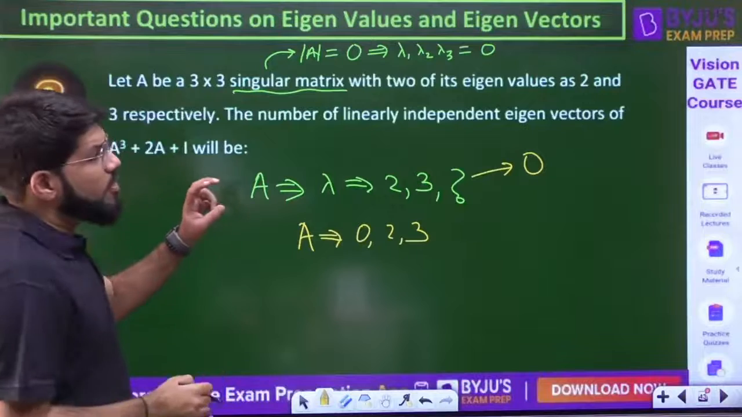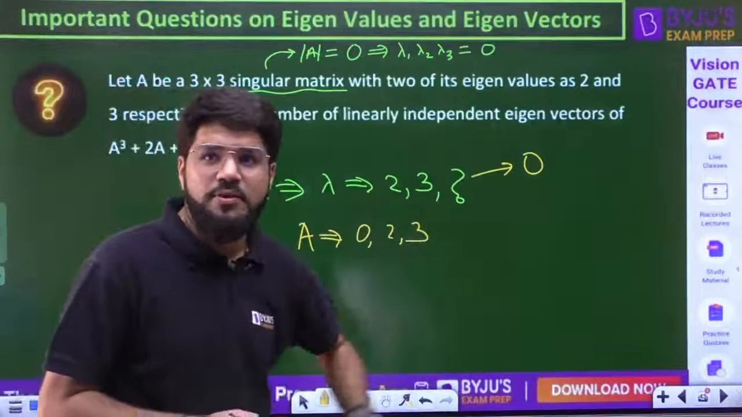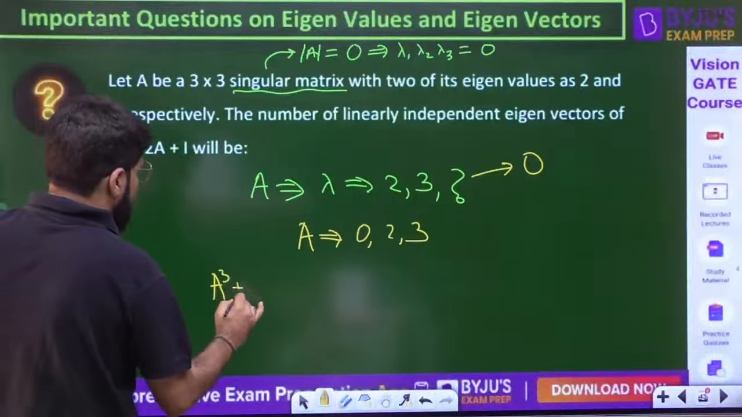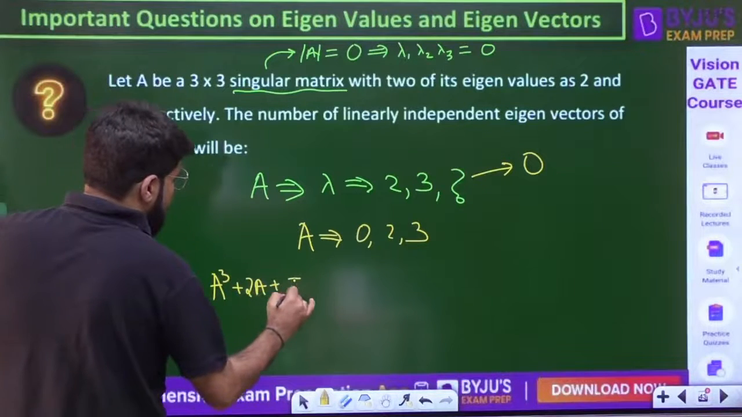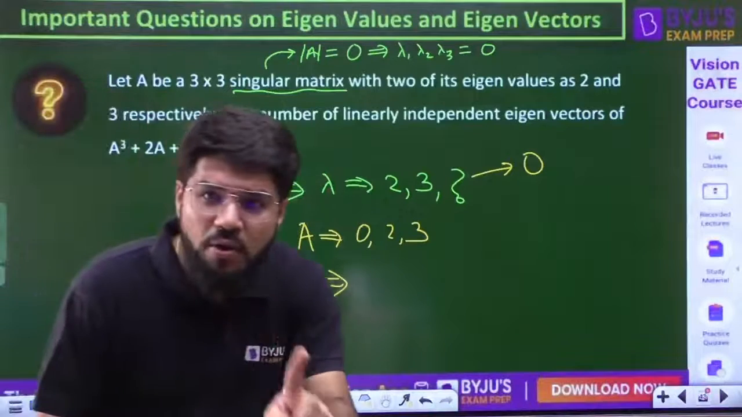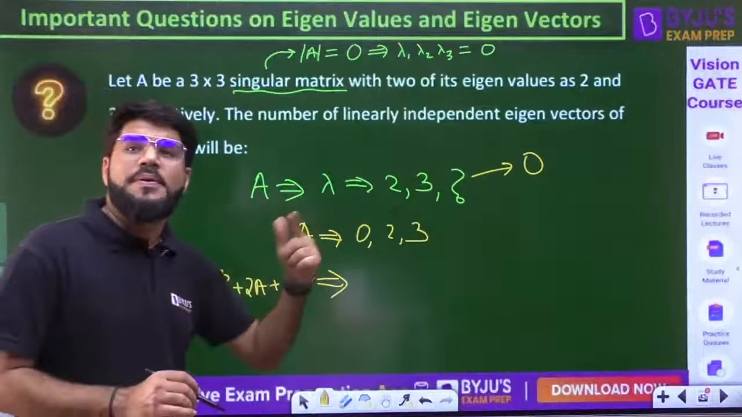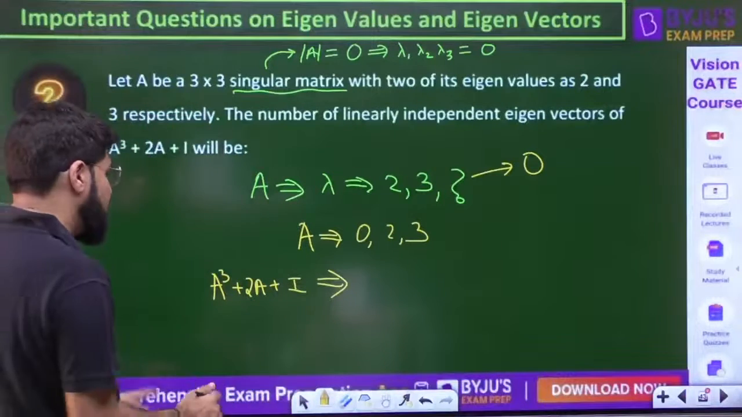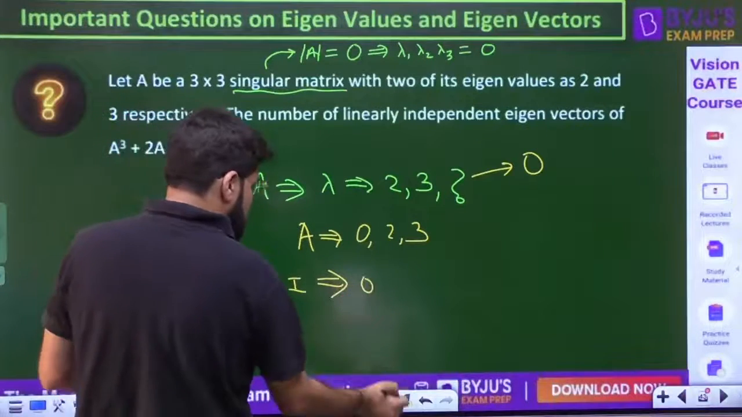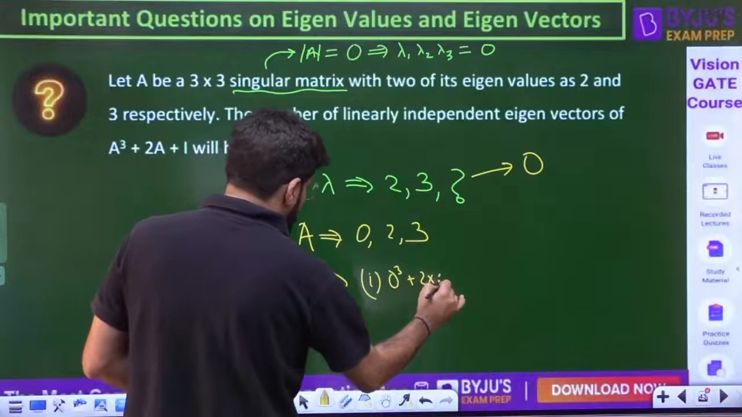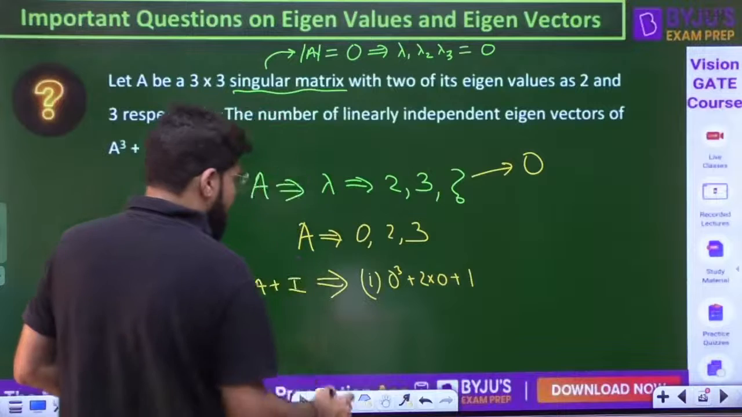Now I want the number of linearly independent eigenvectors. I'll tell you the property, but of what? I want it for A cube plus 2A plus I. Can you find the eigenvalues? Although this is on eigenvectors, can you write down all the eigenvalues? Again, which property? A power n property: whatever operation you apply to A, the same applies to the eigenvalue. The first is A cube, so I will write all three. First is 0 cube plus 2 into 0 plus 1.